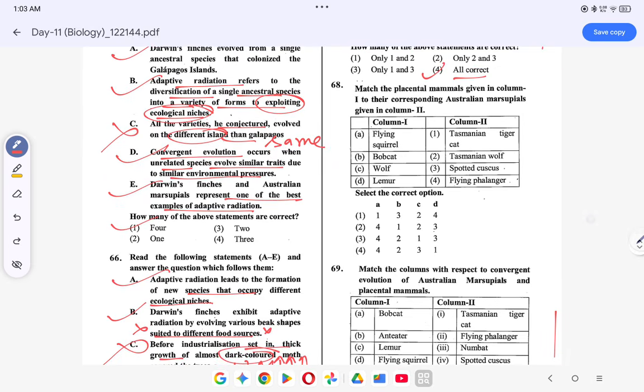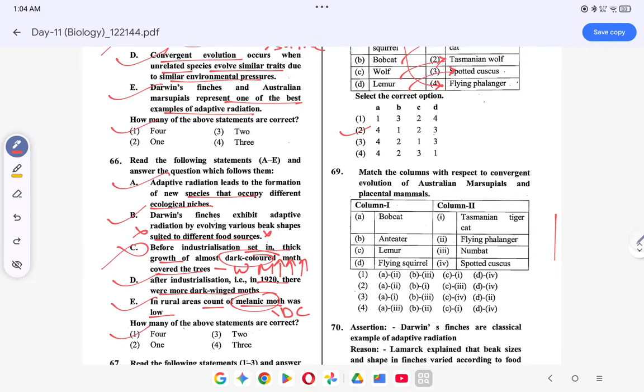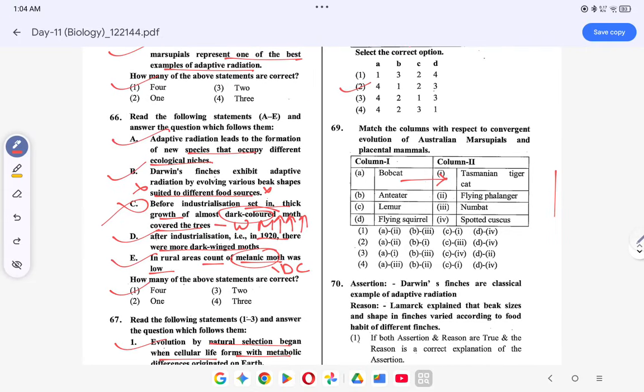Okay, coming to the next question, we have to match Australian marsupials with the placental mammals. The marsupial of flying squirrel is the flying phalanger. Of bobcat, the Tasmanian tiger cat. Of wolf, the Tasmanian wolf. Of lemur, the spotted cuscus. So the option will be 2. Coming to the next question, again match the following: bobcat is the Tasmanian tiger cat, anteater is the numbat, lemur is the spotted cuscus, flying squirrel is the flying phalanger. So the option will be 3.